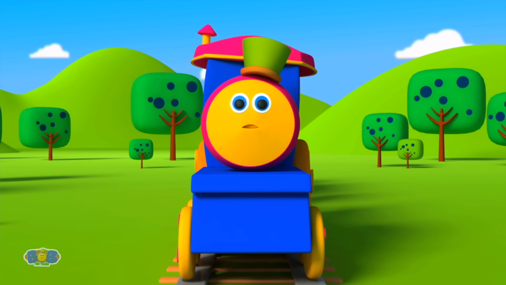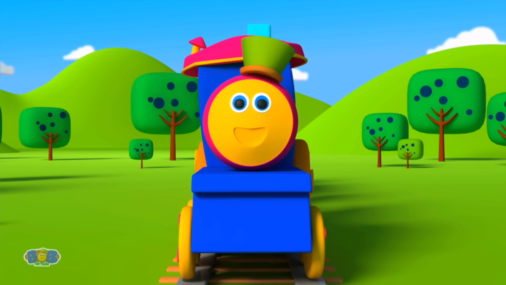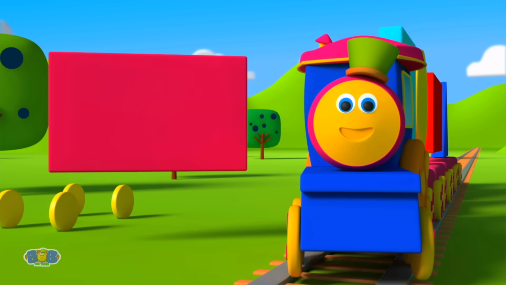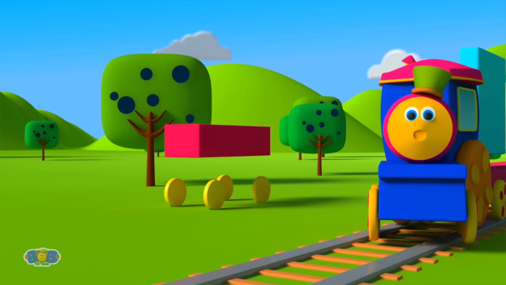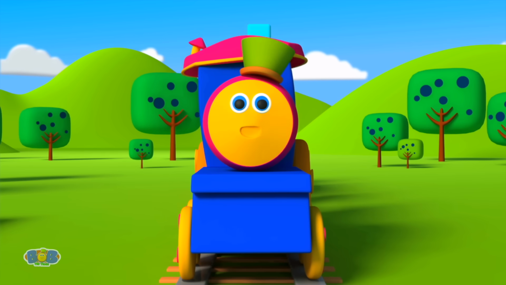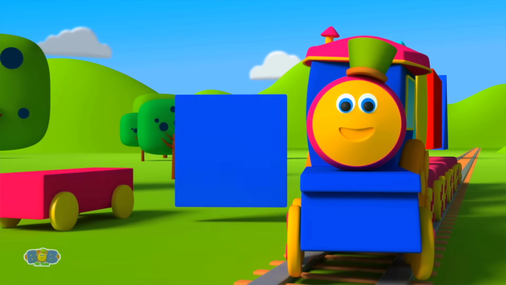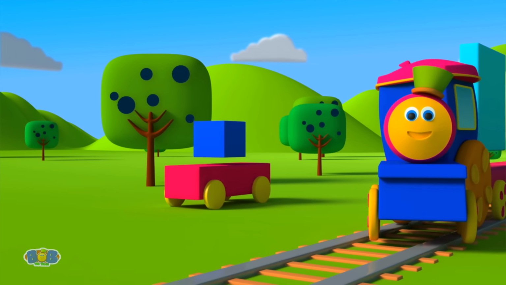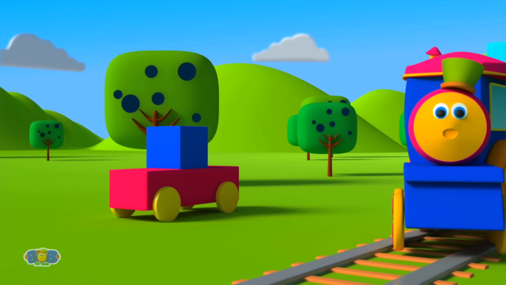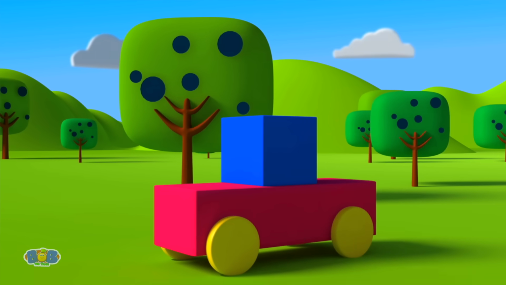A shape with 2 long sides and 2 short sides we need for our ride. Rectangle! Yes, it's a rectangle. And let's place it so. Which shape with 4 equal sides shall we place on the top? The square! Yes, it's a square. In place, let it drop. Using all the shapes, a wonderful car we have made.